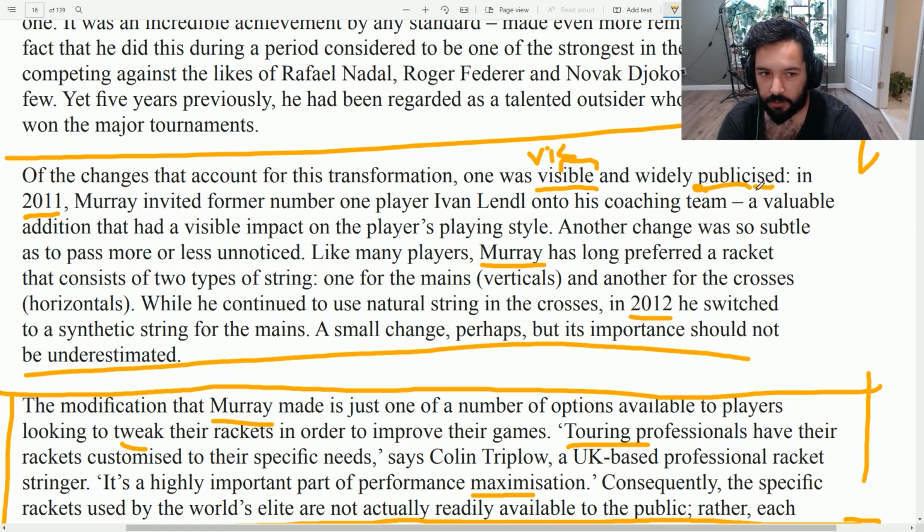One was visible and widely publicized. I assume when we say this, there should be another one that wasn't very visible and widely publicized. And that is, of course, true. So it says of the changes, meaning there is more than one. One of them is here, and this one is visible and widely publicized. Why would the writer say that if he wasn't going to tell you another one that is the opposite of this?